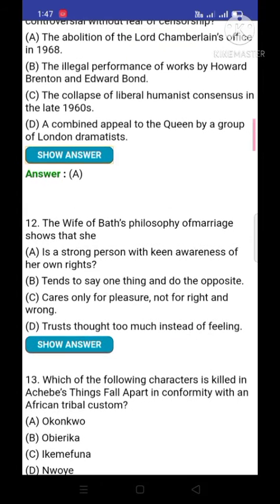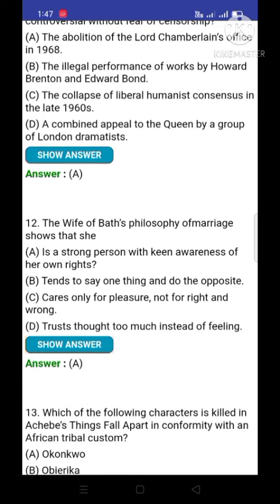Now the next question, the 12th. The Wife of Bath's philosophy of marriage shows that the Wife of Bath. This topic belongs to the Canterbury Tales by Geoffrey Chaucer. And the correct option is A. Is a strong person with keen awareness of her own rights. This answer is correct. The Wife of Bath's philosophy of marriage shows that she is a strong person with keen awareness of her own rights.